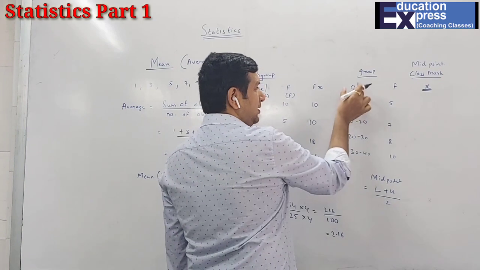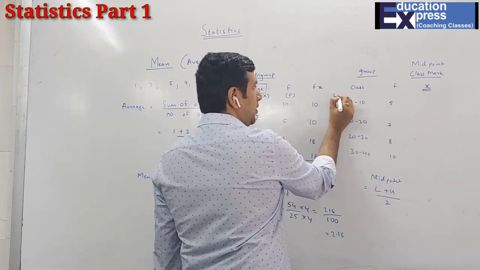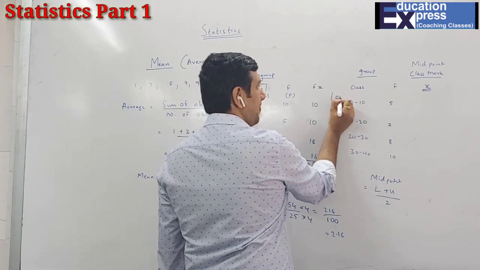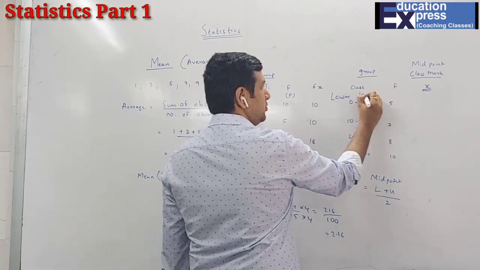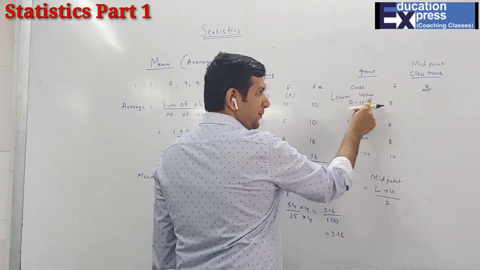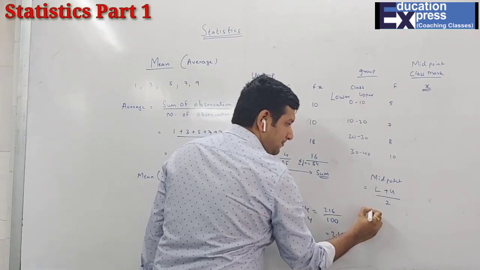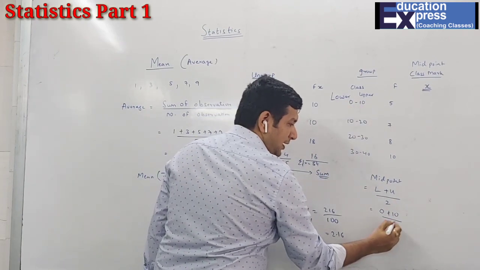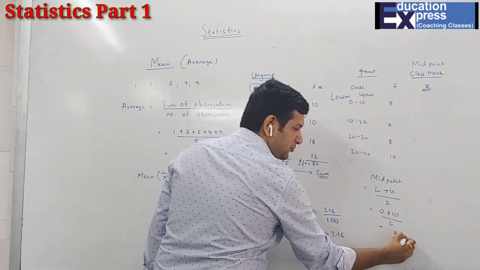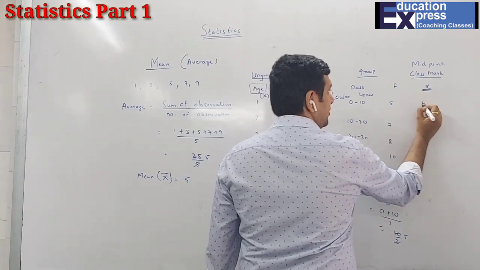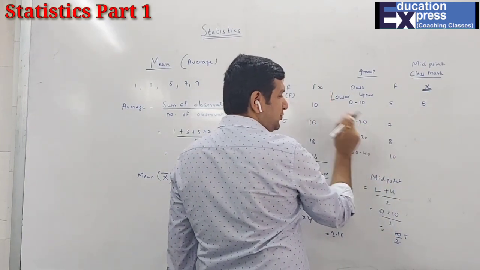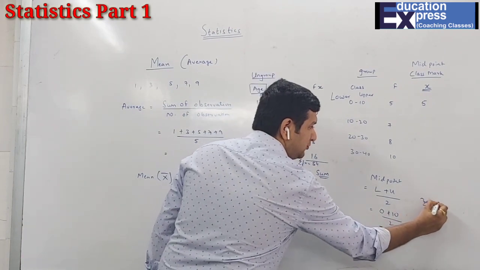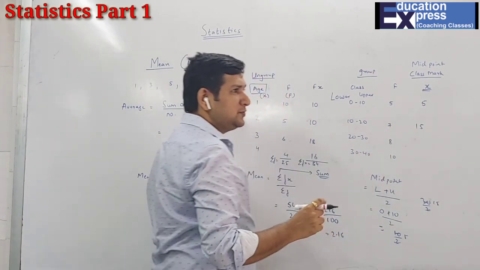What is lower limit? The first number is said to be your lower limit, and this is said to be your upper limit. So lower plus upper, that is 0 plus 10, divided by 2, that is 10 upon 2, which is how much? 5. So my x over here will be 5. Similarly, 10 plus 20, that is how much? 30 upon 2, that is how much? 15. Now students, we can observe one thing.